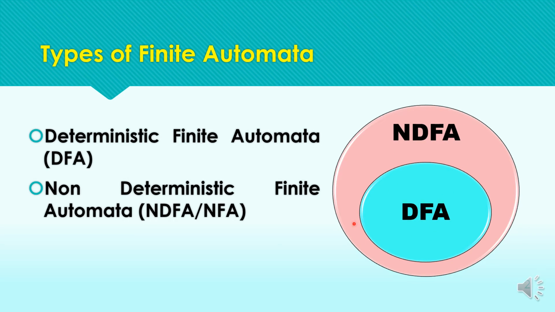Every DFA is an NFA, but the reverse is not always possible, because for an NFA to be a DFA, we have to apply the conversion process to convert the NFA to the equivalent DFA. And today we are going to review the properties and features of non-deterministic finite automata, that is NFA.